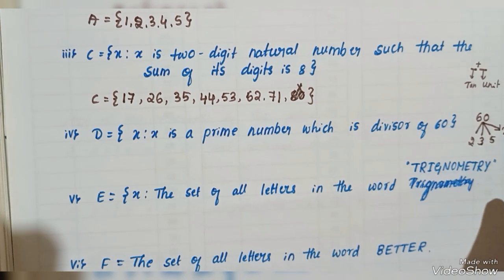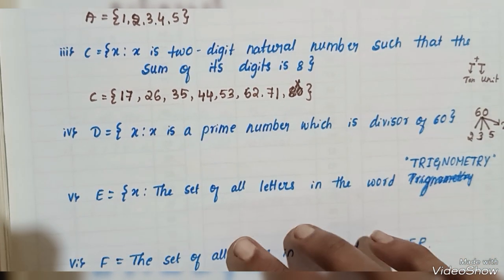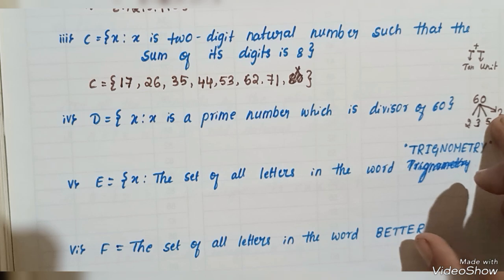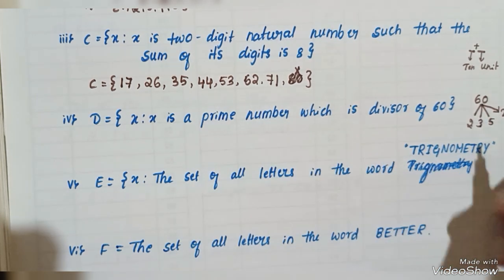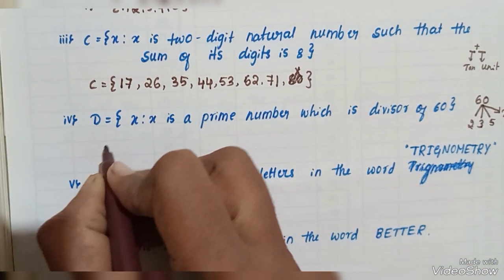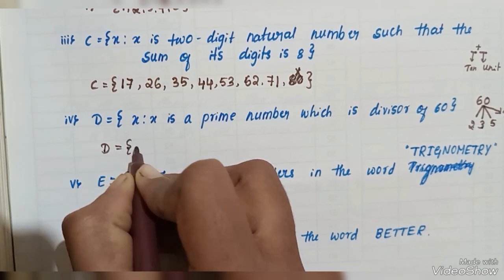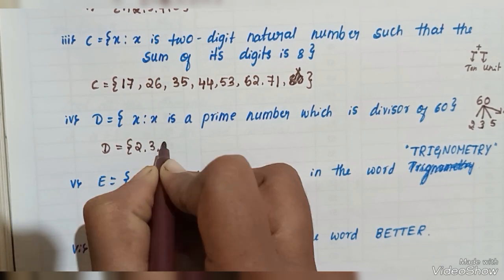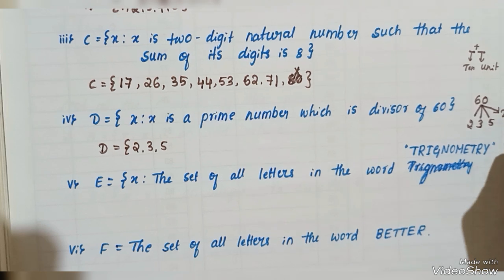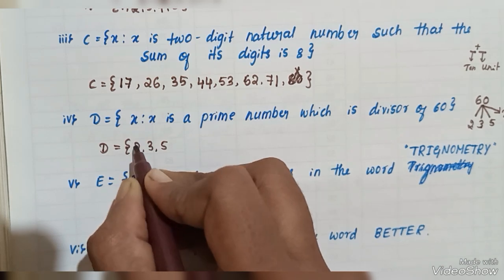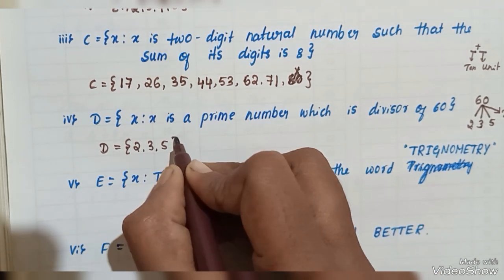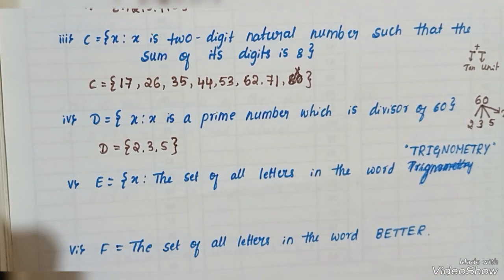These are the divisors of 60, but they say prime numbers. 2, 3, 5 are prime numbers, therefore the set is 2, 3, 5. Whenever we write in set form, each element is written only once, so 2 is not written another time. It becomes 2, 3, 5.